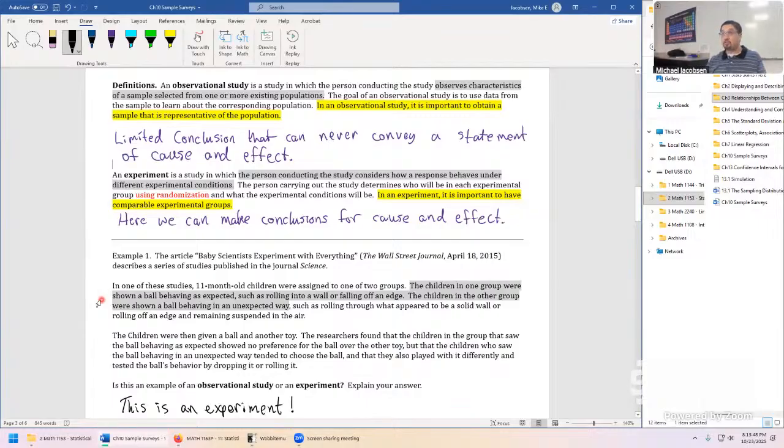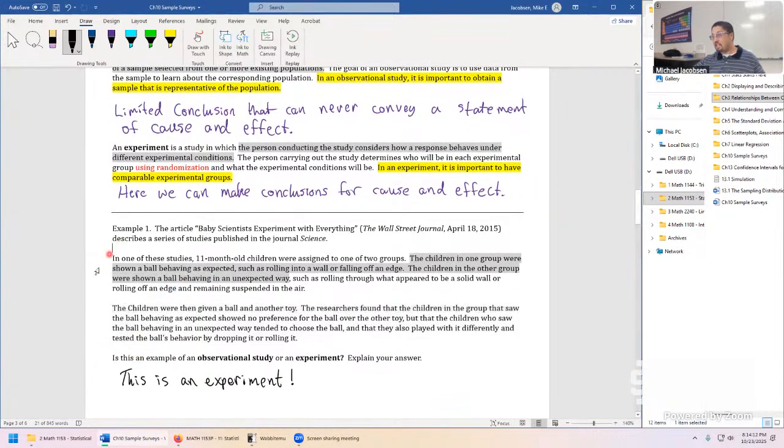There has to be at least two. Sometimes there's a lot, depending on how convoluted the study is. That alone made this an experiment. And that means their conclusion is really profound. They can say showing a ball behaving in an unexpected way caused these children to prefer the ball and to experiment with it. There's real cause and effect that they got out of this study.